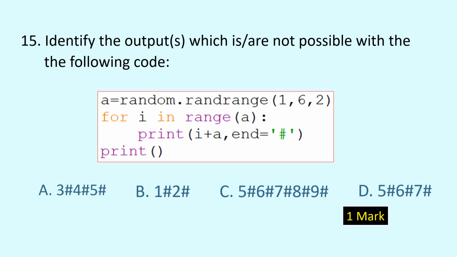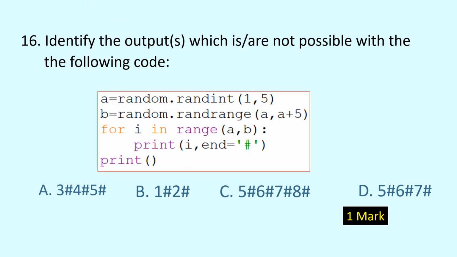Question number 15. Identify the outputs which are not possible with the given code. Take your time. Choose the correct options. And the options are B and D. These two outputs are not possible with the given code.